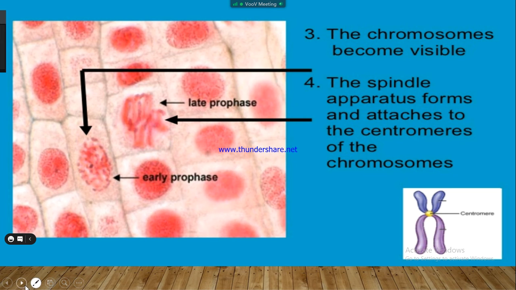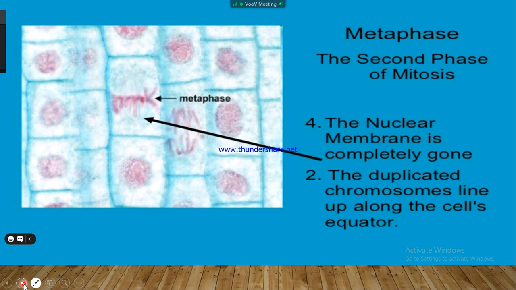Then the next one is the metaphase. In this phase, the nuclear membrane is completely gone. You can easily observe the duplicated chromosomes line up at the cell equator, arranged in the equator plate, which is the center of the cell.